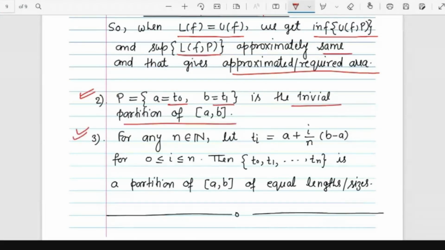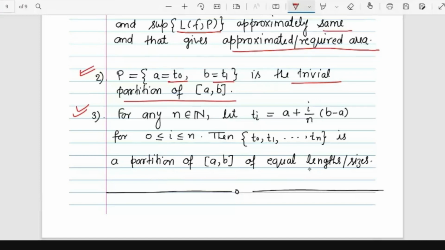And number 3 is very important in order to calculate, like when you are solving a problem to decide whether some function is Riemann integrable or Darboux integrable. For any natural number n, we define the points ti in this way: ti equals a plus i divided by n times (b minus a), for i running from 0 to n.